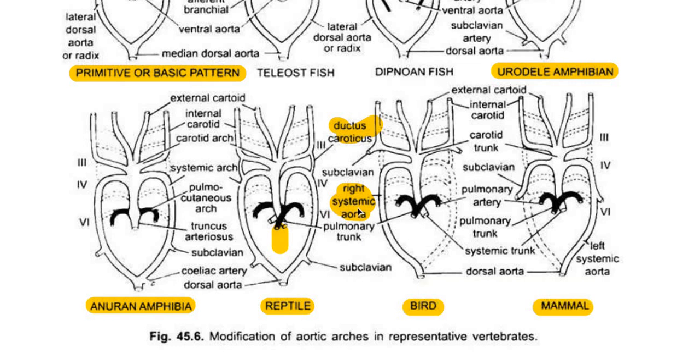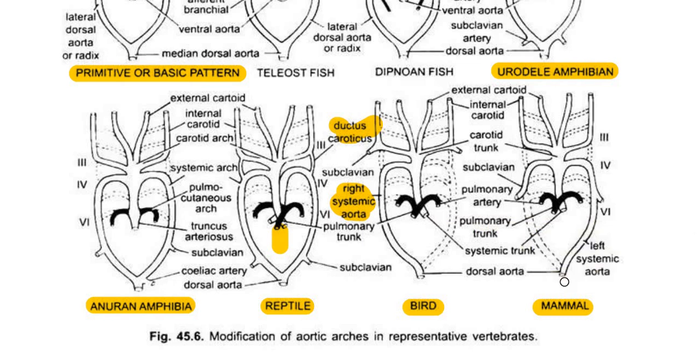And here the right systemic arch arises from the left ventricle. So for the brain and also to the other parts of the body, they supply only oxygenated blood. So there is no mixing of blood as in case of reptiles. In reptiles, I said, to other parts of the body except the brain, mixed blood is supplied. But here in case of bird and also in mammals, only pure blood is supplied to the brain as well as to other parts of the body.